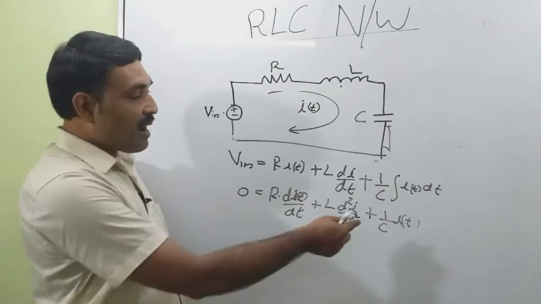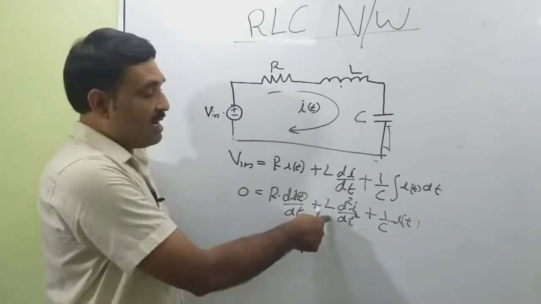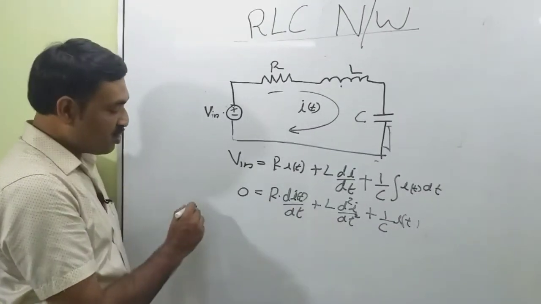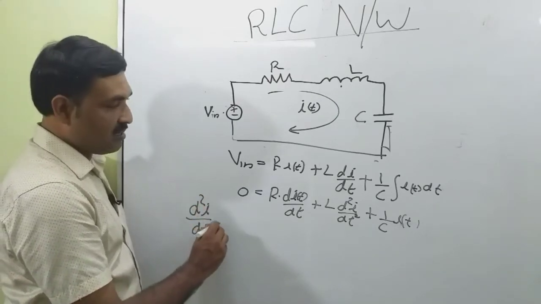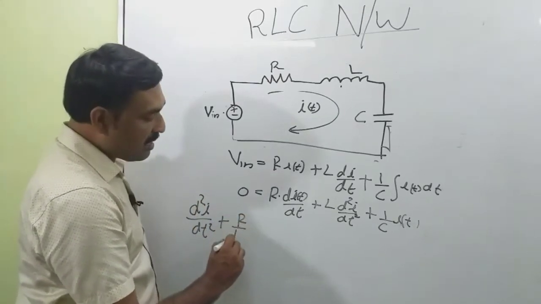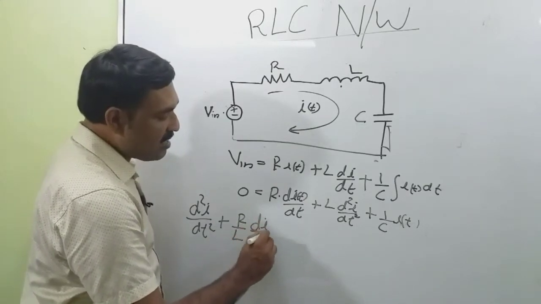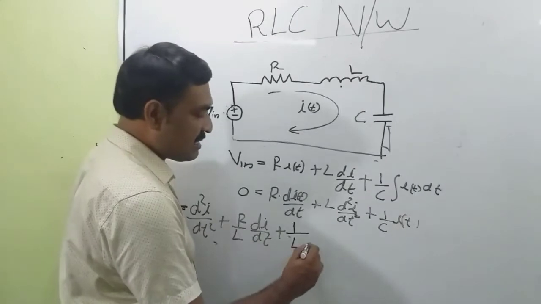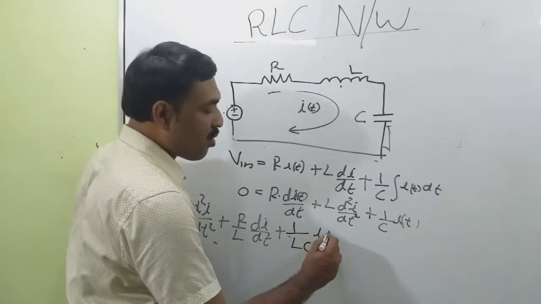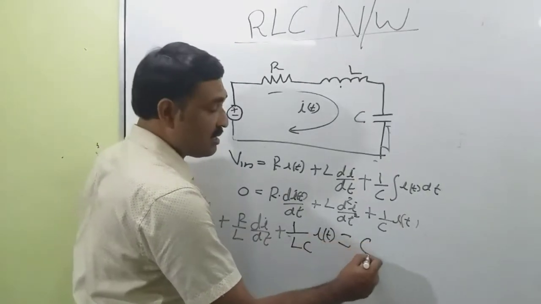Now I am going to divide this entire expression by L. So we can write d squared i/dt squared plus R/L di/dt plus 1/LC into i(t), equal to 0.